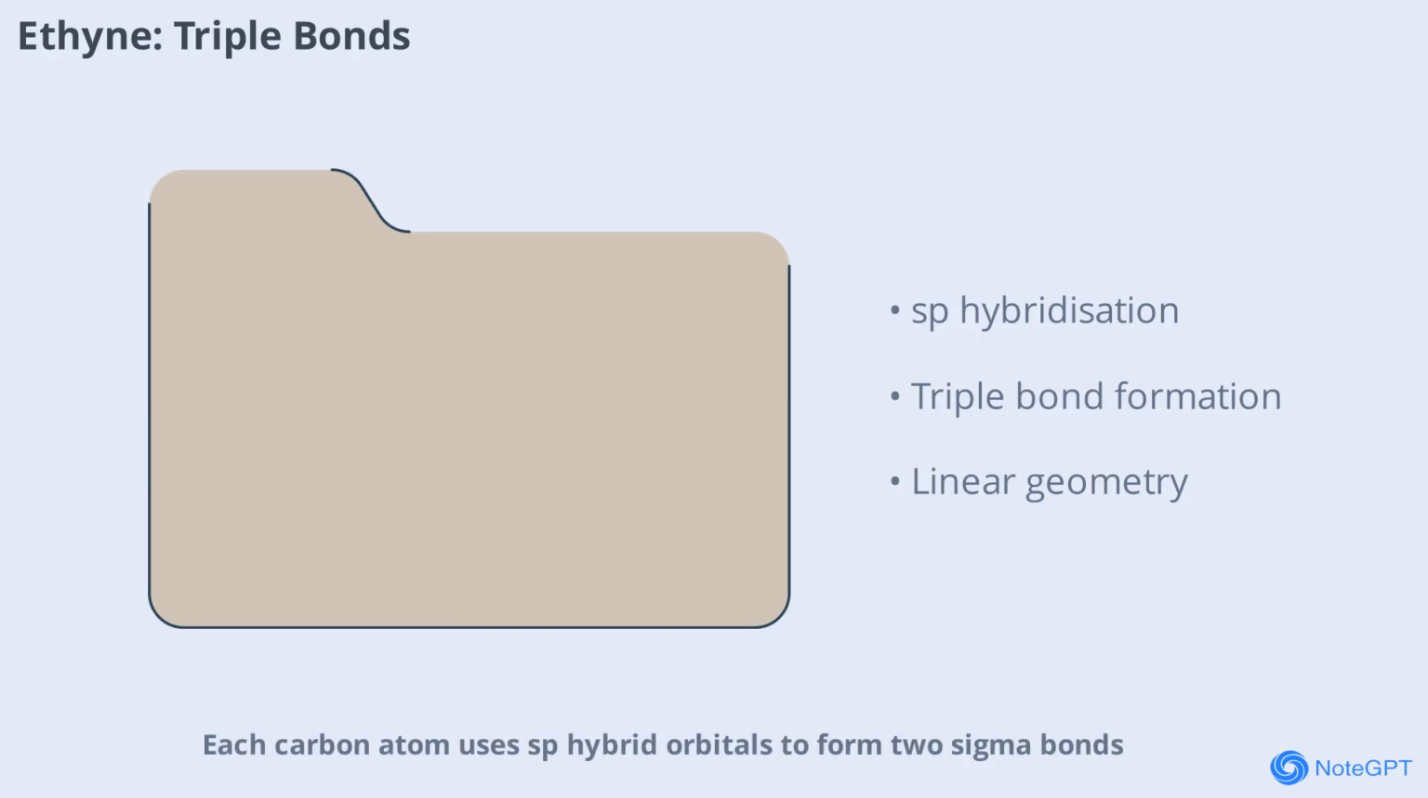Each carbon atom uses sp hybrid orbitals to form two sigma bonds, one with another carbon and one with hydrogen. The two remaining unhybridized p orbitals on each carbon overlap to form two pi bonds, resulting in a triple bond between the carbons. The molecule is linear, with a bond angle of 180 degrees.